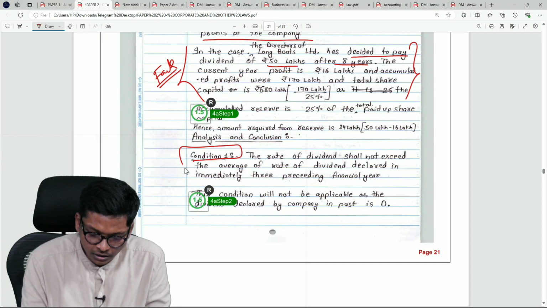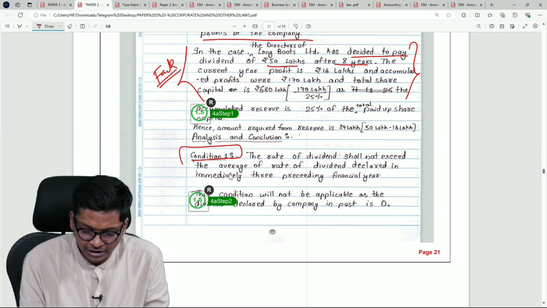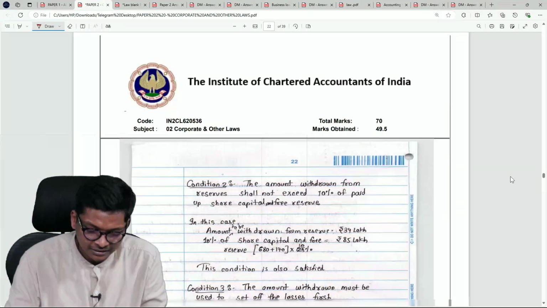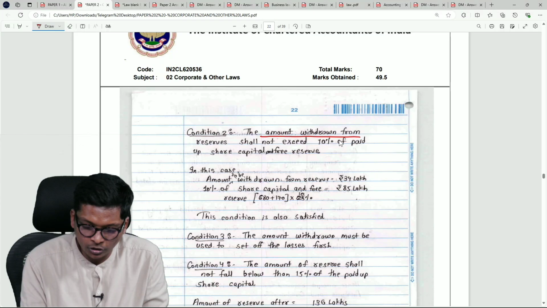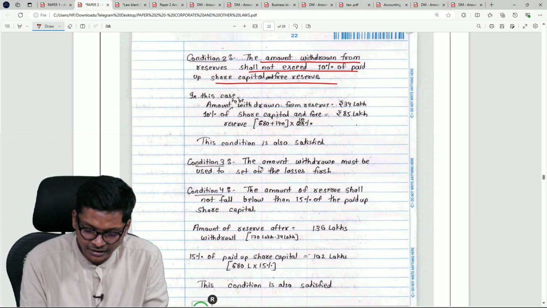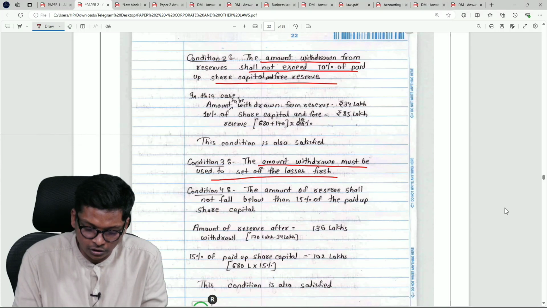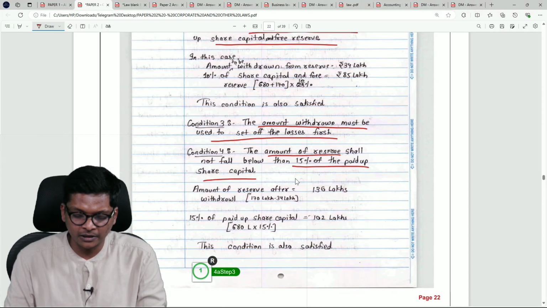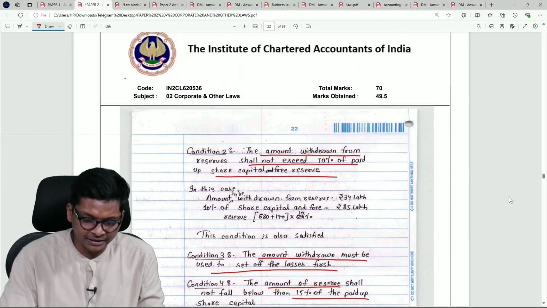Condition 1, the rate of dividend shall not exceed the average of the rate of dividend declared in the preceding 3 financial years. Then the condition when it is not applicable. Then condition 2, the amount withdrawn shall not exceed 10% of paid up share capital and free reserves. Condition 3, the amount withdrawn must first be utilized to set off the losses, and the balance should be at least 15% of paid up share capital. 4 points in rule 3 are written.